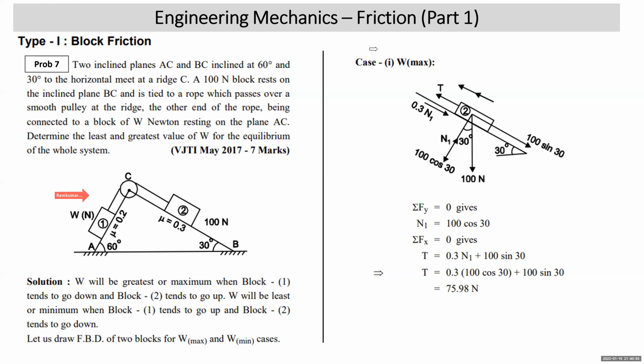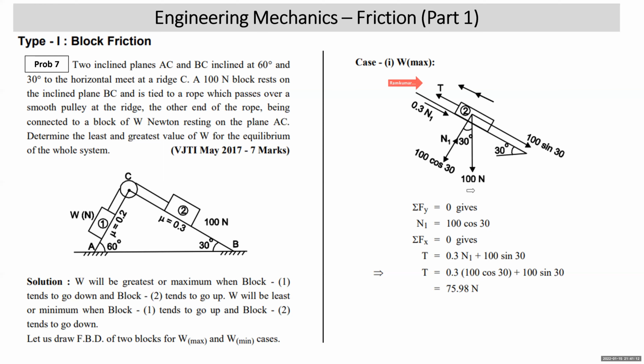So first I'm taking W max. For W max, I have to start with the free body diagram of block 2. Why? It will have two unknowns, and the FBD of block 1 will have three unknowns initially. But one unknown is common. So that's why we should start from the FBD of block 2, where we have only two unknowns.